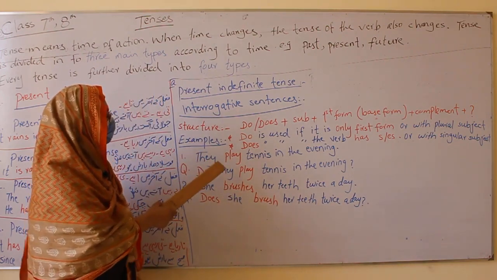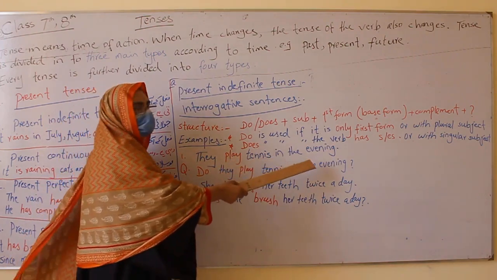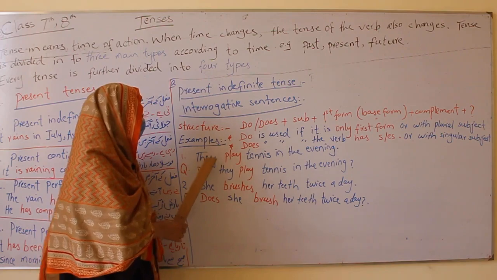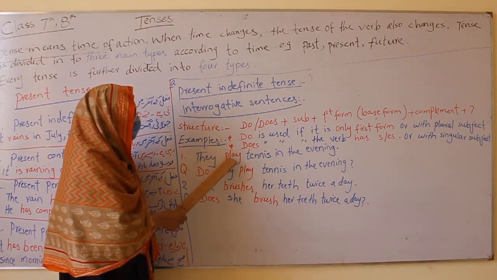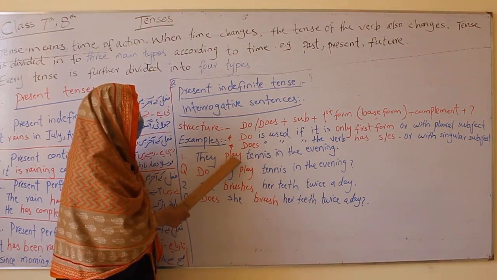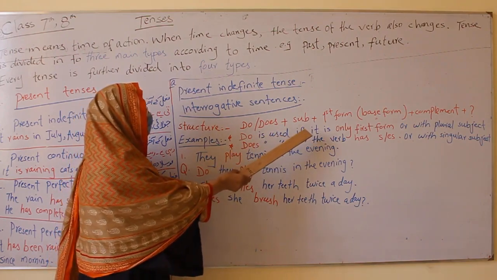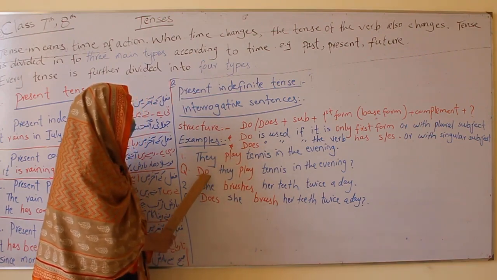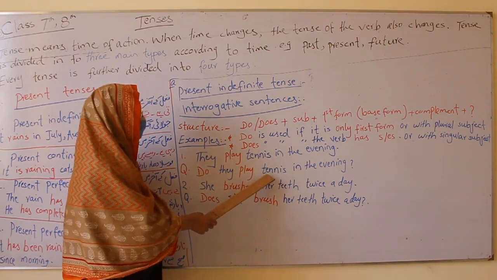For example, see, they play tennis in the evening. They play tennis, because the subject is plural. Now how will you change this into interrogative? No s or es, do is used if it is only first form. This is only first form. We are going to start this with do. Do they play tennis in the evening?